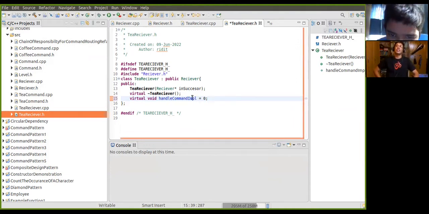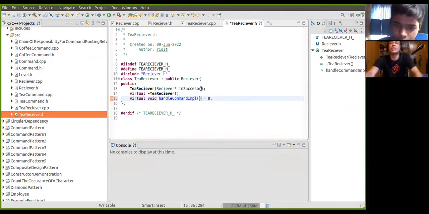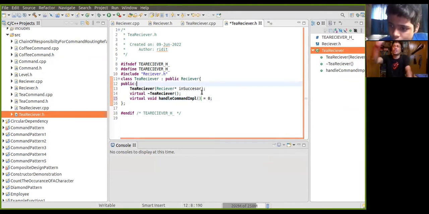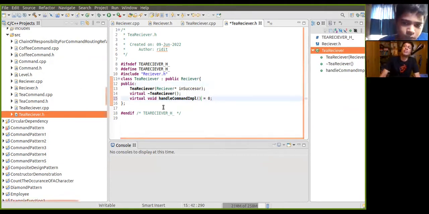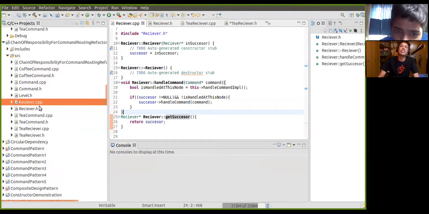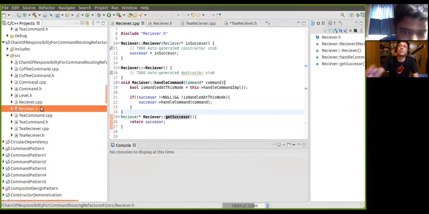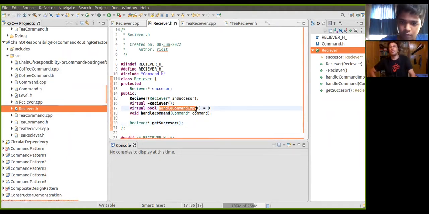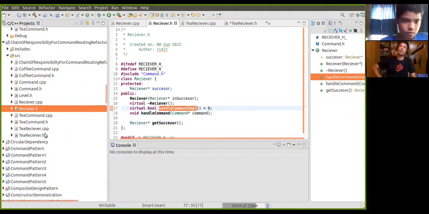Here, handle command. It's a method, right? So take the Ctrl+C and Ctrl+V from the base class, handle command receiver, because of the spelling. Copy this handle command, implement it. Copy is better, because then there is no spelling mistake.